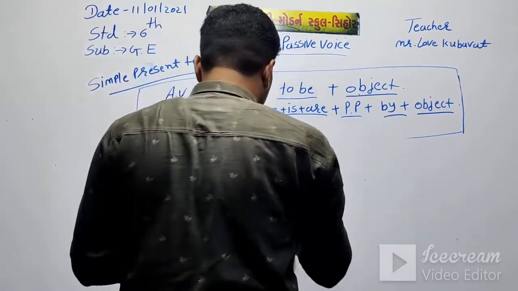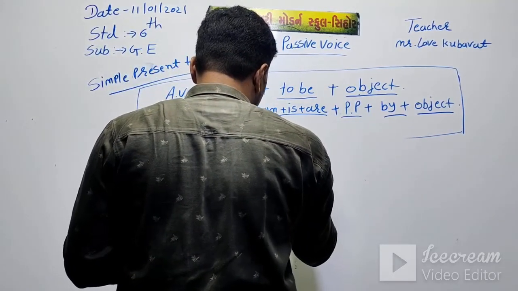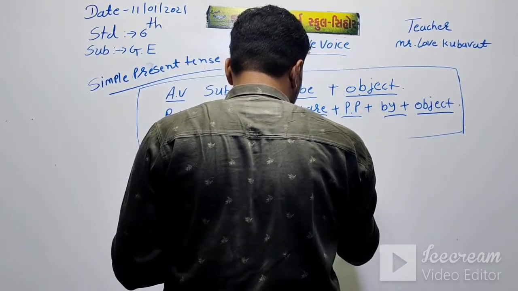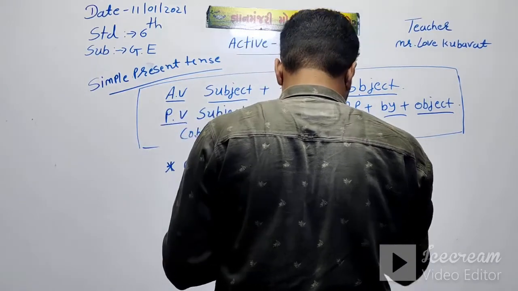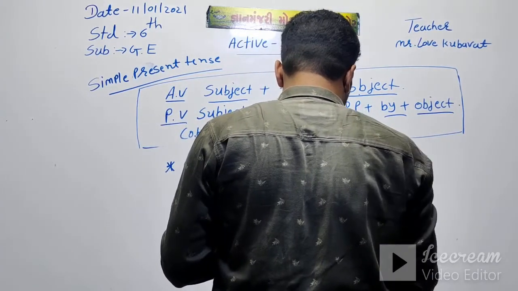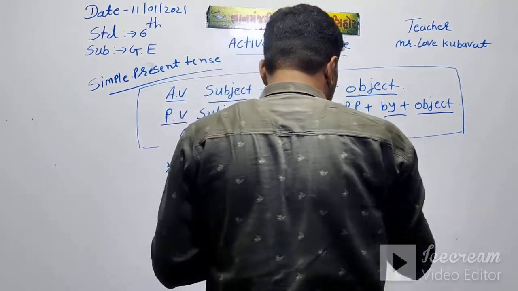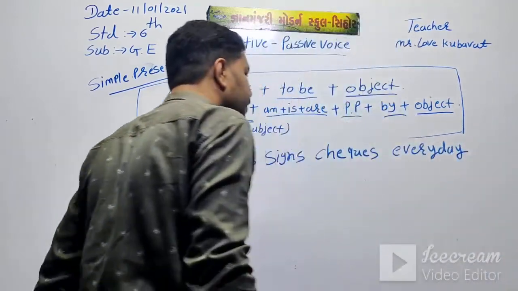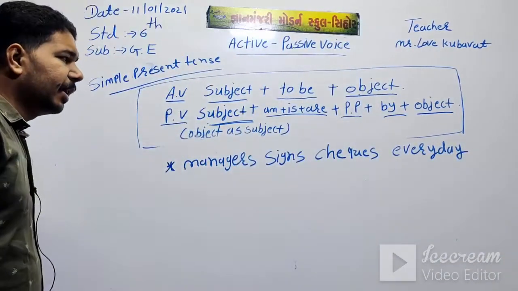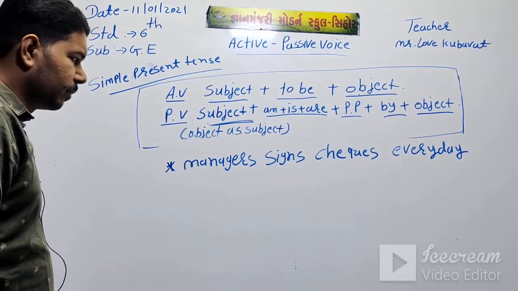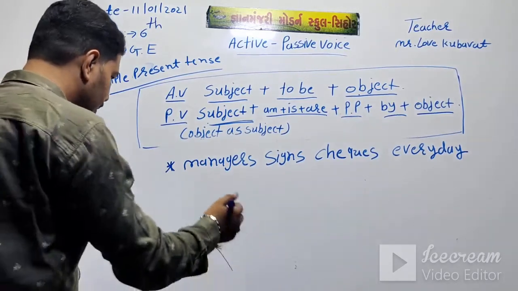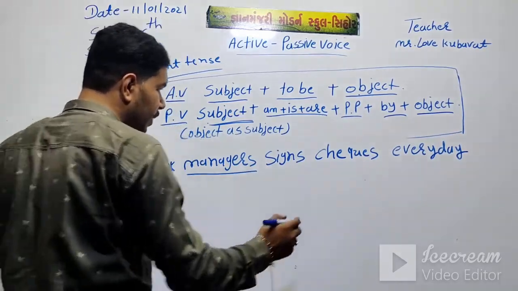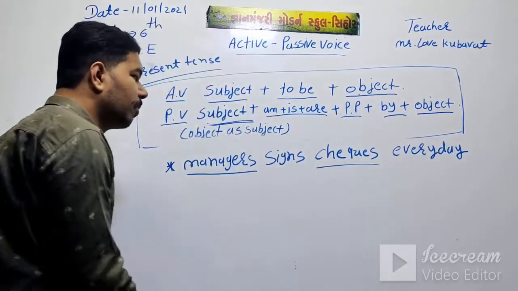Manager signs checks every day. Then as usual, this is the subject and this is the object.